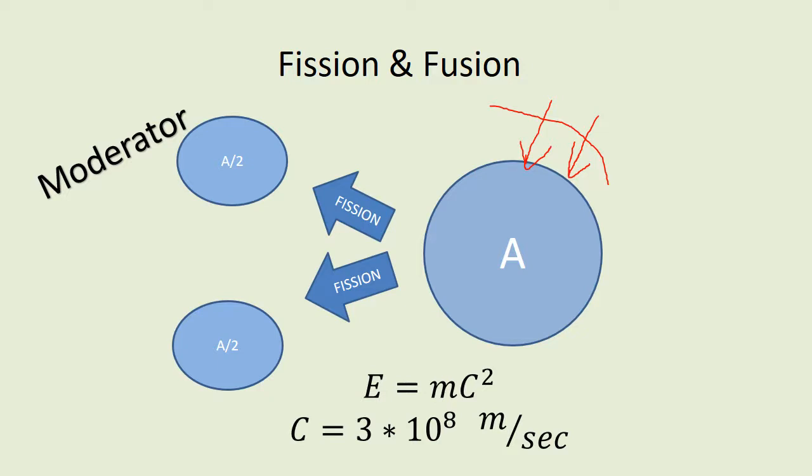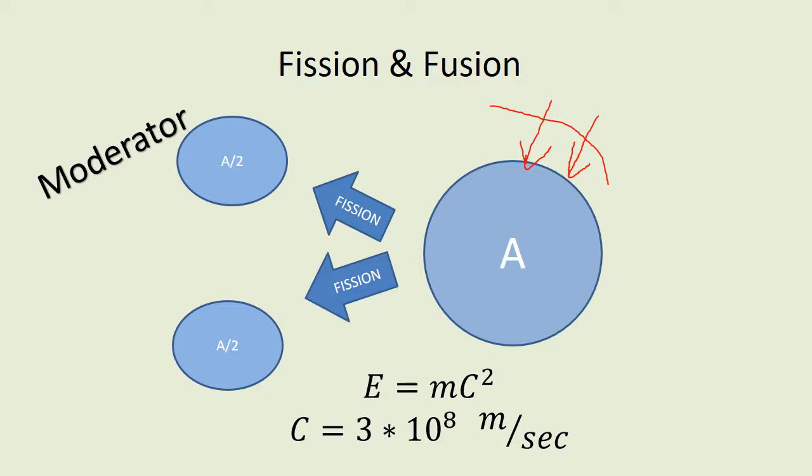Elements like graphite are generally used as a moderator. Next are pressurized water and ordinary water. These are the different moderators, classified based on the different types of reactors.